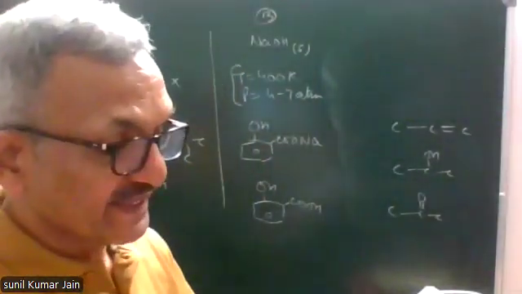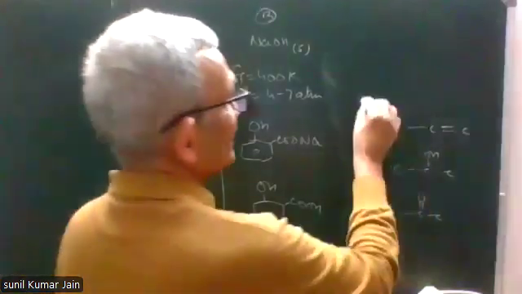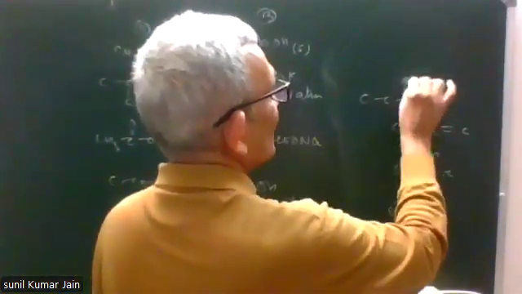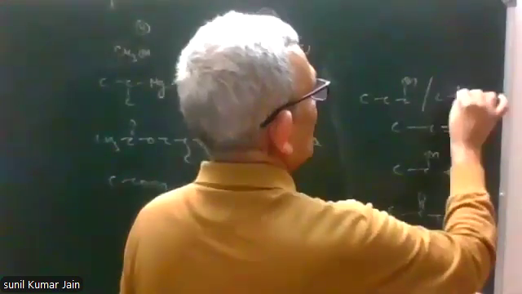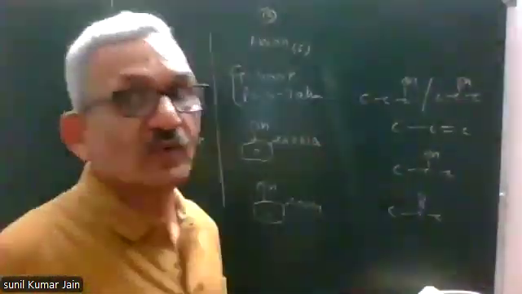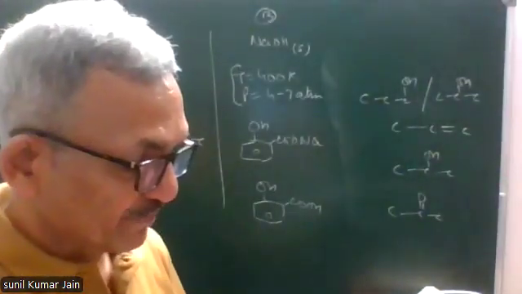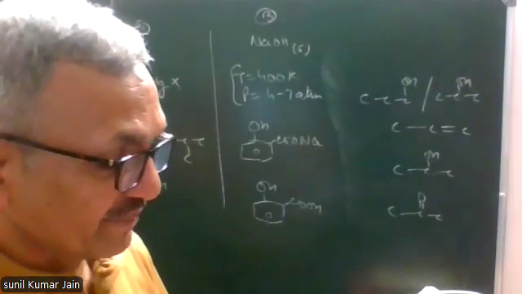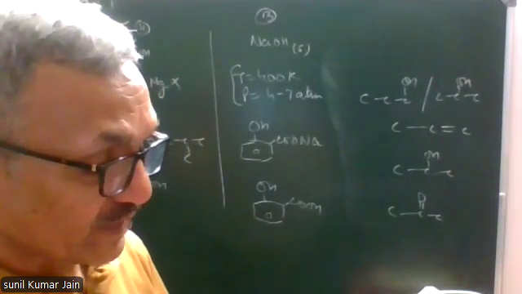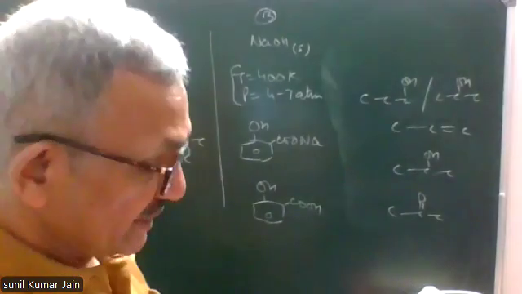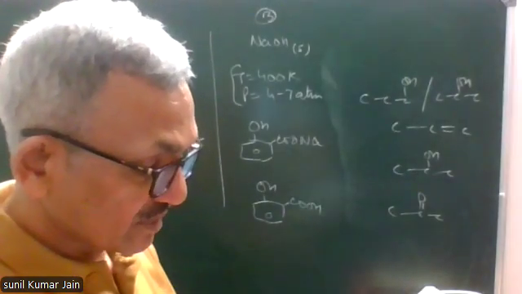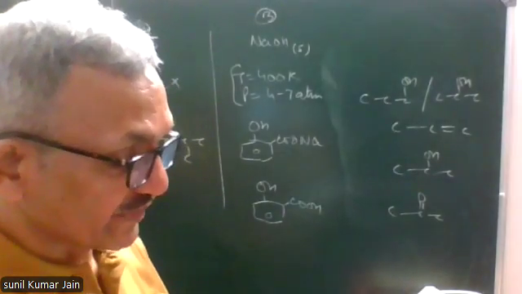Propene is obtained by dehydration of B. This may be 1-propanol or 2-propanol. For B, two answers are possible. And B is obtained by reaction of A with aqueous KOH. Not aqueous KOH, it should be alcoholic KOH.